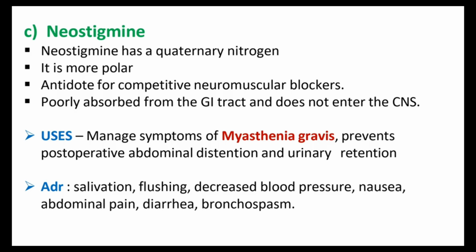These are the normal introduction points for neostigmine. Regarding uses, we already discussed edrophonium for the diagnosis of myasthenia gravis. Neostigmine, pyridostigmine and ambenonium are mainly used for the treatment. So the use of neostigmine is to manage the symptoms of myasthenia gravis, one of the important points.